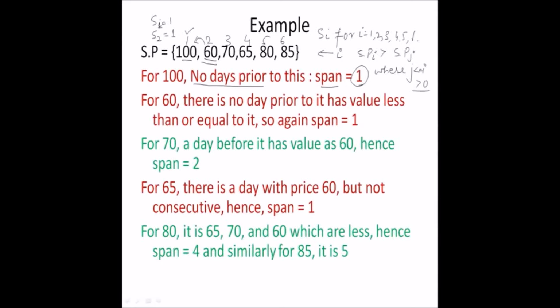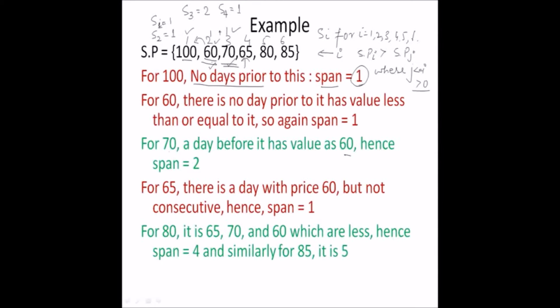For 70, day 3, we have a day before it with a value of 60, that is day 2. Hence the span is 1 plus 1. The span S of 3 will be 2, because there is a day before it and the actual day on which the price is being considered. For 65, we have 60 less than 65. It is not consecutive. There is a day in between which has a price higher than 65. So we cannot consider 60. Hence the span of 65 is again 1. So S of 4 equals 1.